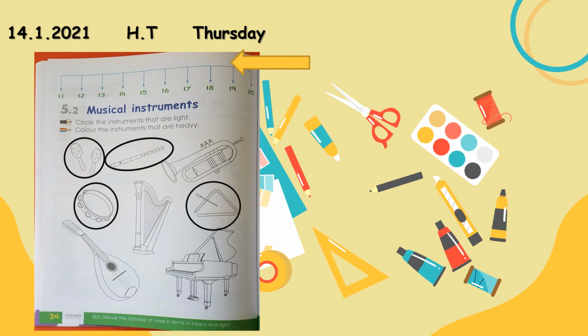The last 2 pictures, guitar and piano. We can't pick them up easily. So these are the heavy objects. I circled 4 pictures. The first one is shakers, flute, tambourine, then triangle. These 4 pictures are light objects, so I circled them. What else they are asking? Color the instruments that are heavy. So 4 pictures are left: trumpet, harp, guitar and piano. These are the heavy objects. We are going to color them.